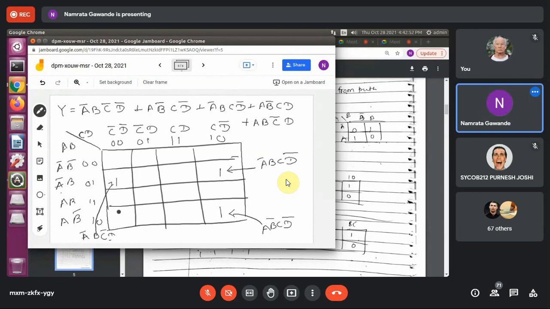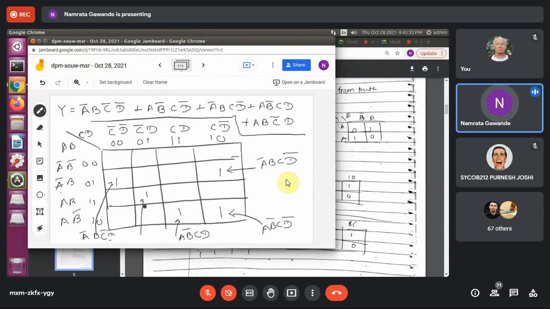Okay, this is very important to understand because based on this only we are going to perform the logic minimization on K-map. So these values should be properly placed. A, B bar, C, D means this one, right? This is the actual expression, don't get confused. A, B, C bar, D means this.